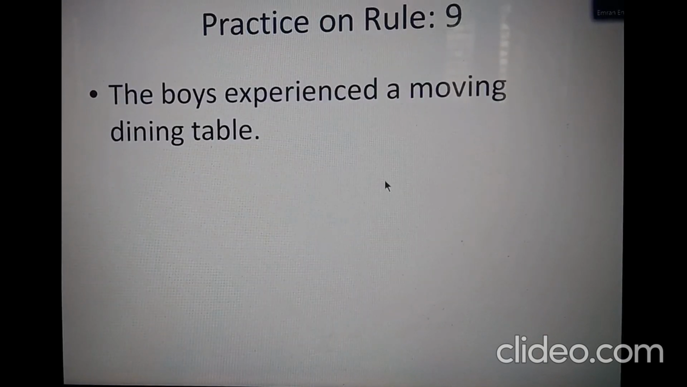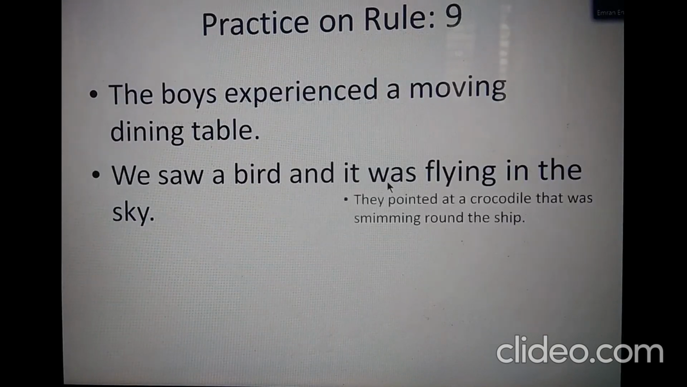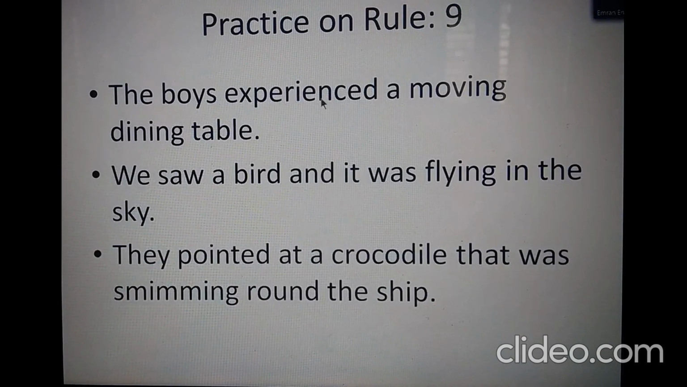This is practice on rule 9. I'm giving you some sentences to be practiced at home. So the first one, the boys experienced a moving dining table, is in the simple form. You need to make it complex and compound. The second one is in the compound form. Please make it simple and complex. The third one is in the complex form. Make it simple and compound. You can answer through comments and get my feedback on your answers, whether they're correct or not.